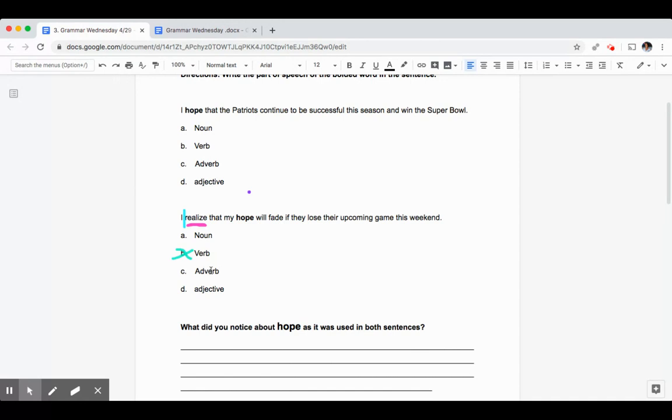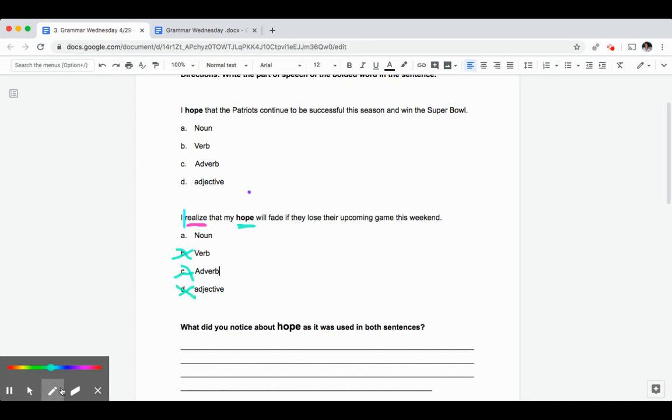What about an adverb? Here, hope is not describing a verb, so it's not an adverb either. What about an adjective? For hope to be an adjective, it needs to be describing a noun. So let's go back to the sentence. Is hope describing another noun in the sentence? No, it's not. It's not an adjective.